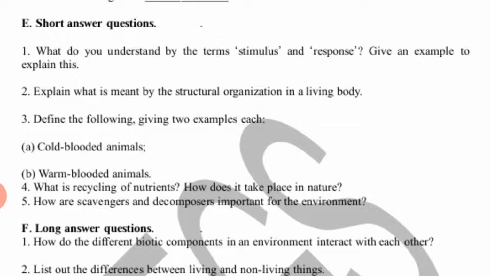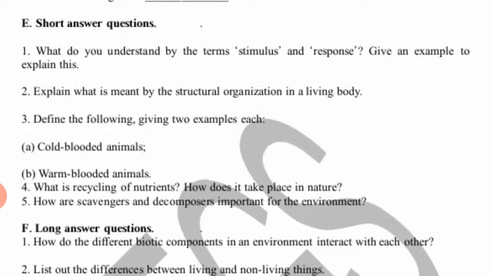And when two or more tissues join together to perform a particular function, it is called an organ, for example lungs, heart, stomach. But when two or more organs join together to perform a particular function, it is called an organ system. So digestive system, circulatory system, respiratory system, these all are organ systems.